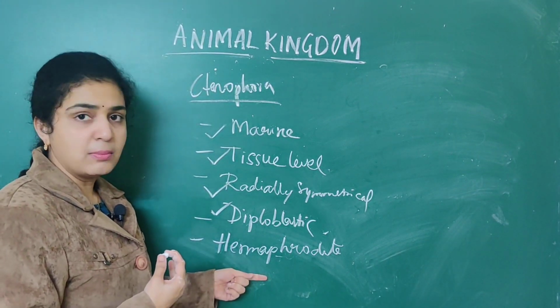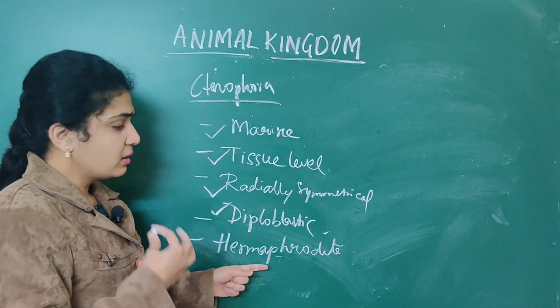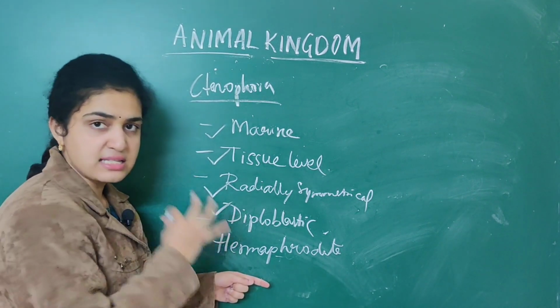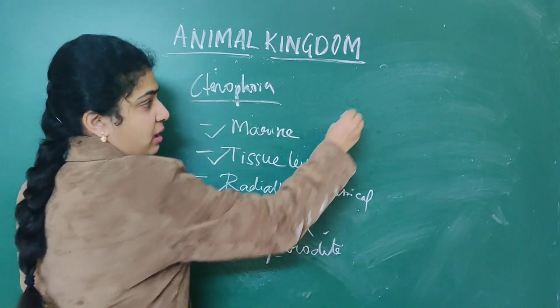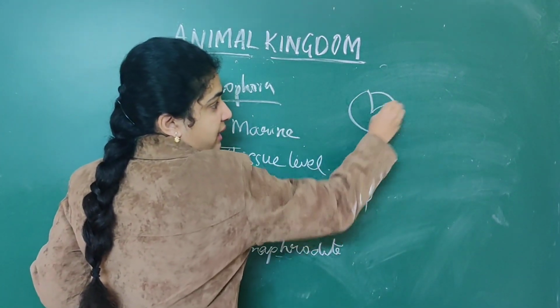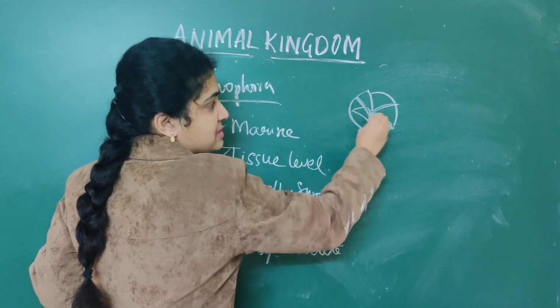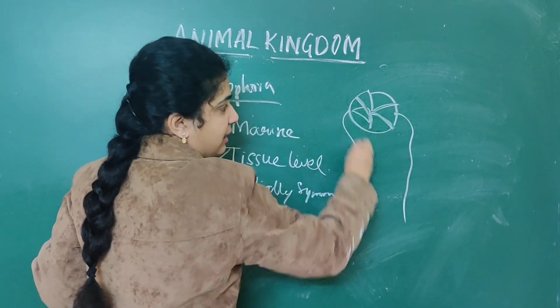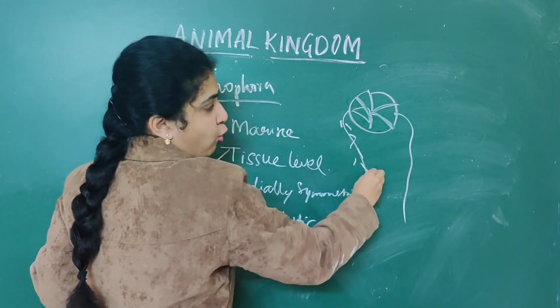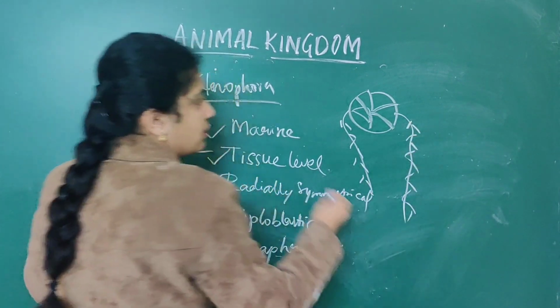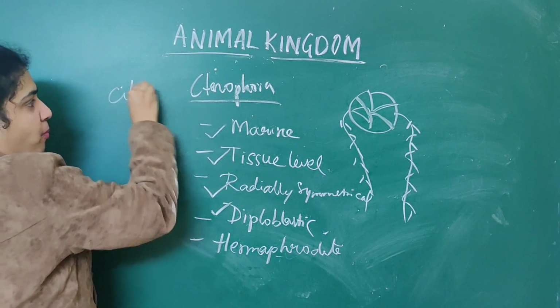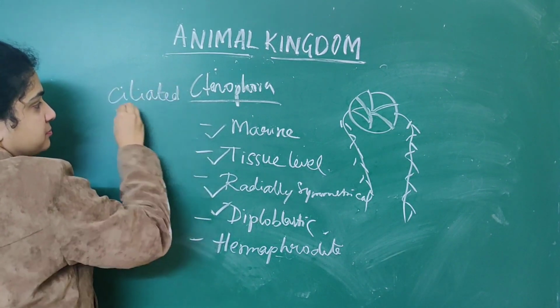When it comes to hermaphrodite, sexes are not separate in them. And these Ctenophora exhibit ciliated comb plates.